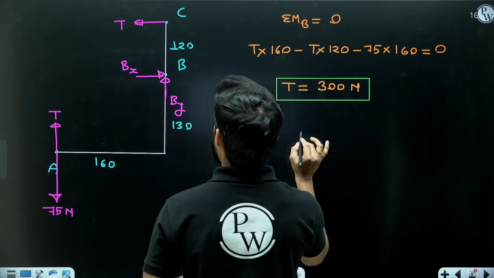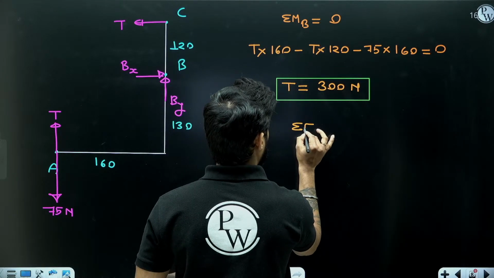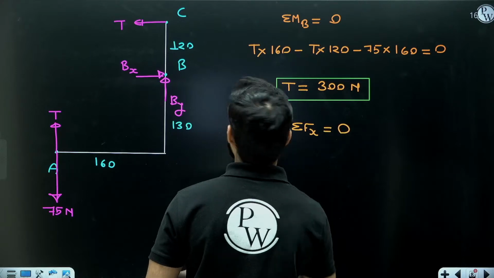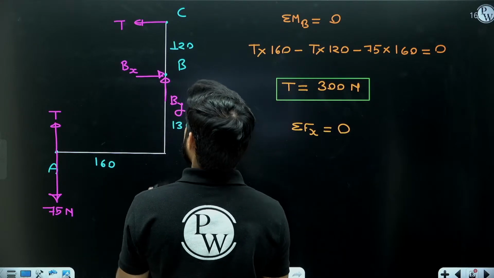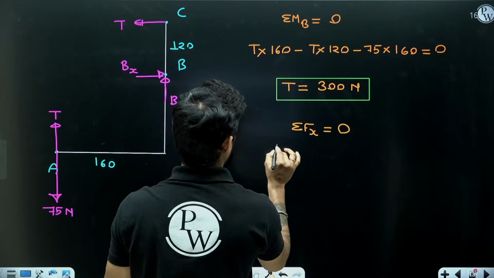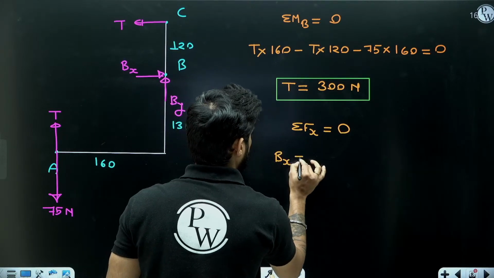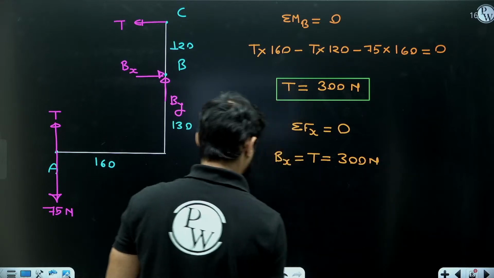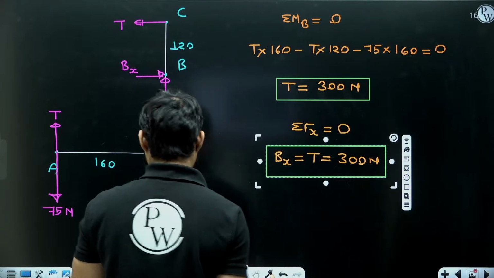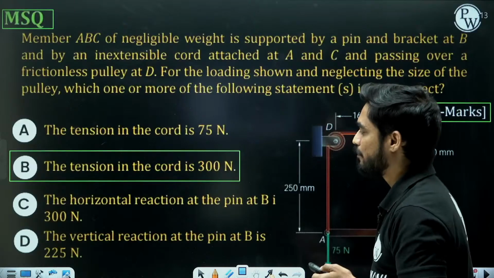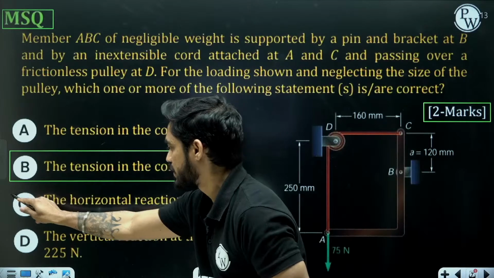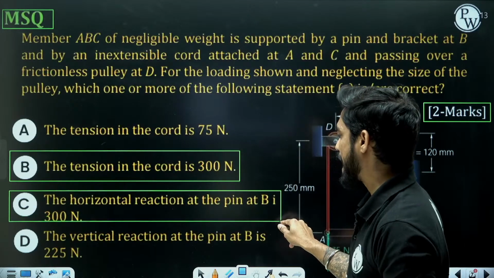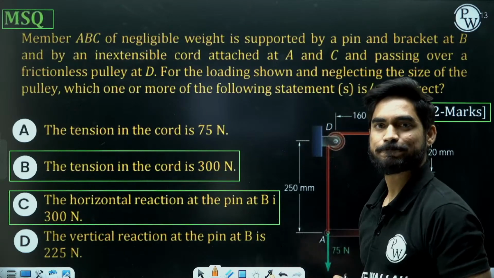So if I apply summation of Fx equals to 0, there are two forces in X direction, Bx and this T. So Bx will be equal to T, which is 300 Newton. So the horizontal reaction at pin B is 300 Newton.